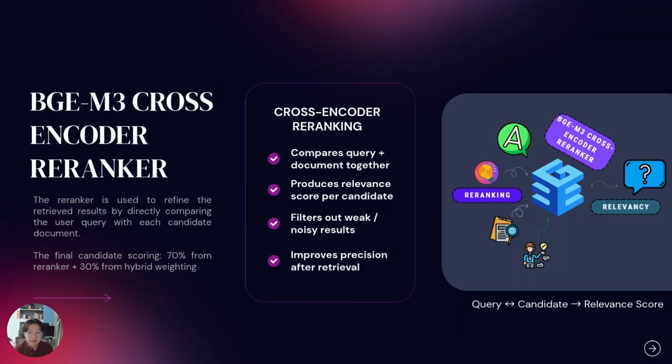So after all this, a BGE cross-encoder re-ranker will then compare the query and each candidate together. This is more expensive than embedding search, but it gives a stronger relevance judgment. The final candidate score combines the re-ranker confidence with normalized hybrid strength, using 70% from the re-ranker and 30% from the hybrid weighting. Thresholds are then applied, so that weak candidates get removed. This is especially important for irrelevant queries, because vector search will always return the nearest neighbor vectors, even if the query is not actually cybersecurity related. Hence, we need this re-ranking process to remove all the irrelevant or weak candidates.